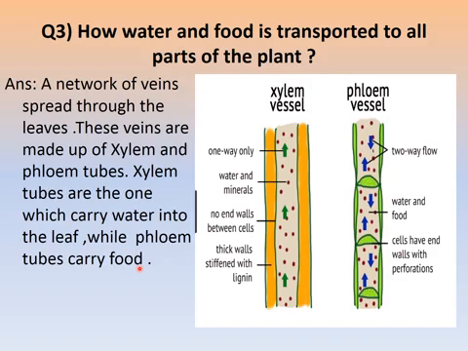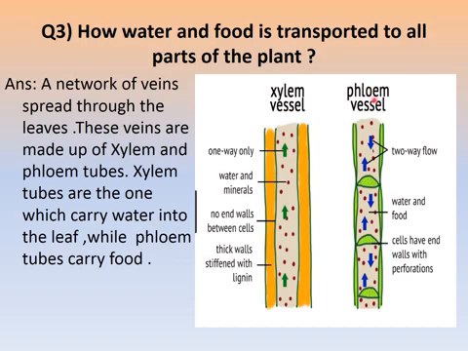If we go deep into the plant and think about how, when the roots absorb water and minerals from the soil, this water and these minerals or the food are spread in the entire plant. If we go into the depth, we will get to know that there is a chain of vessels or tubes, which we call xylem and phloem.